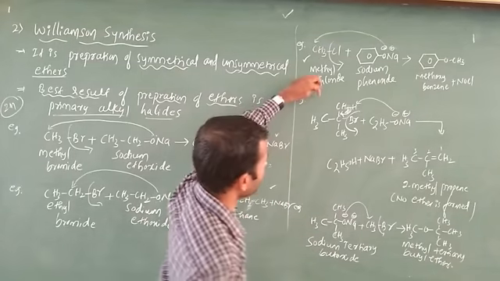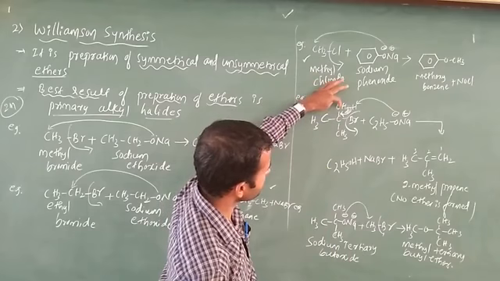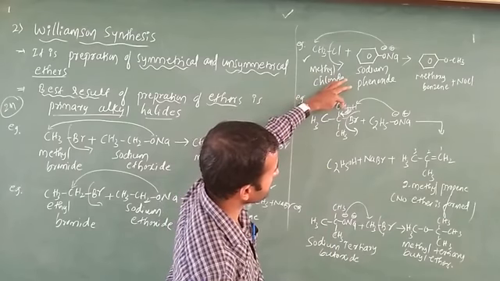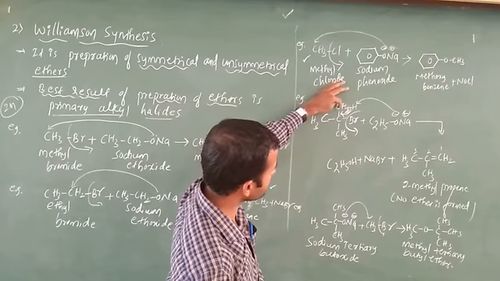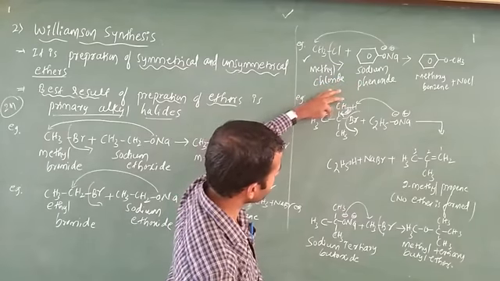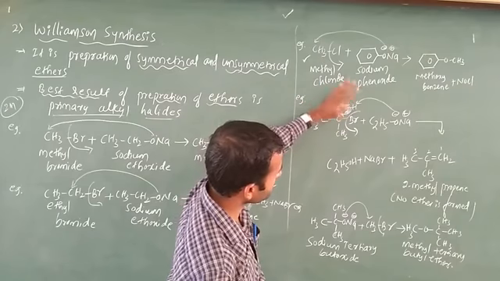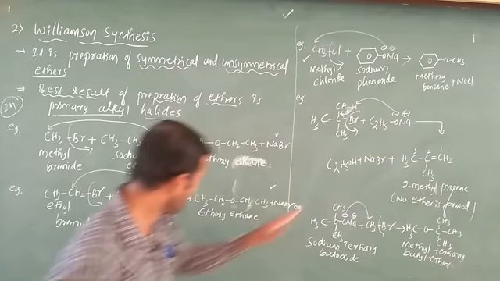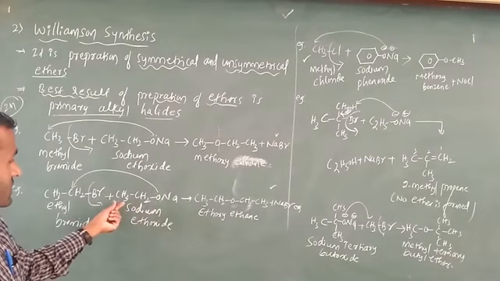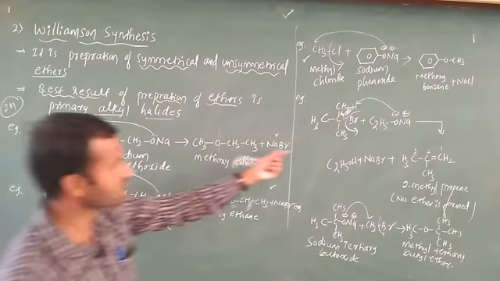Just here, CH3 only; I wrote CH2H. CH3 is there, but I wrote CH2H there. After that CH3 is there. This one is what? Br. After that, this one indicates what? Sodium ethoxide. Both are the same. In this case CH3CH2 is there. In this case C2H5 is there.